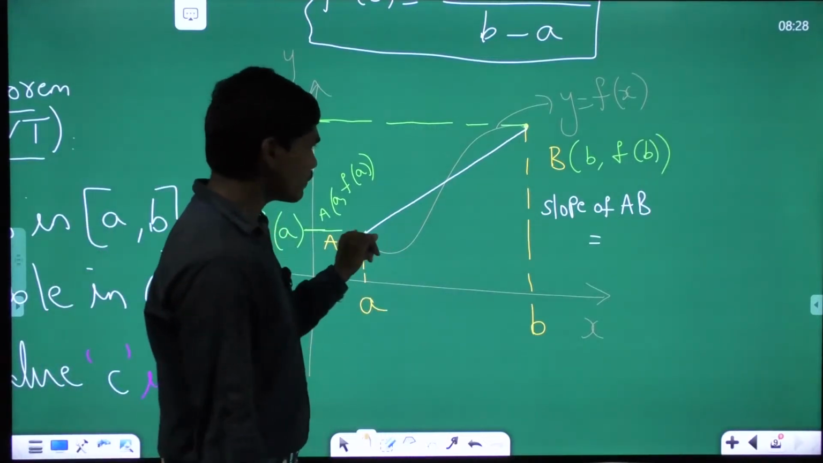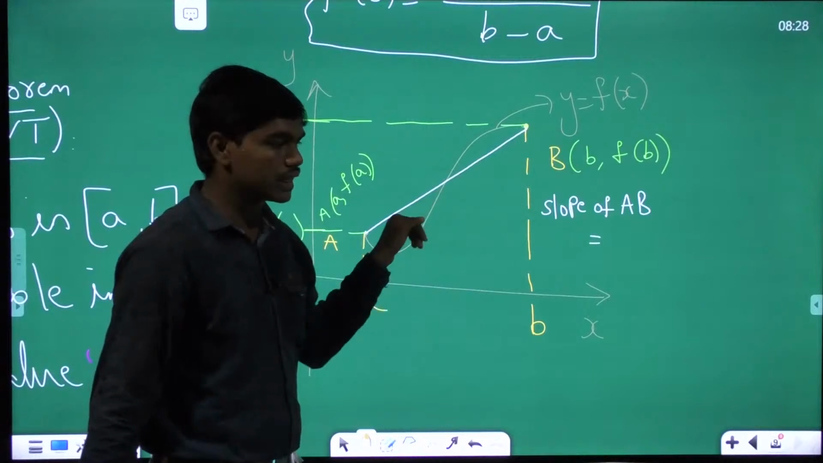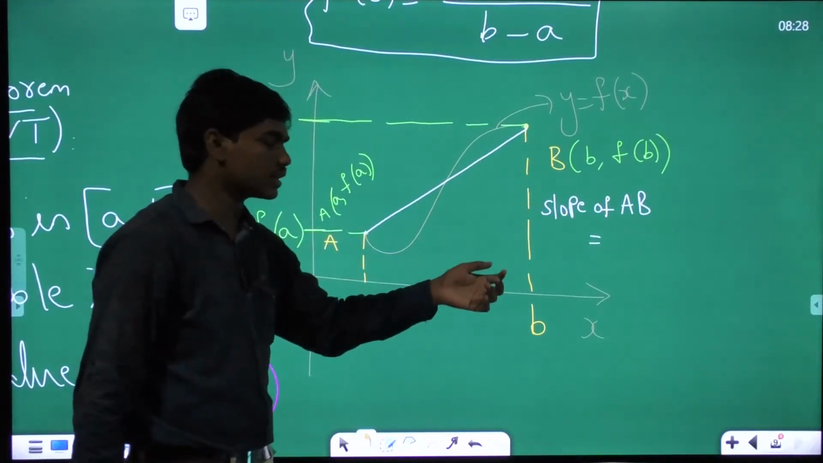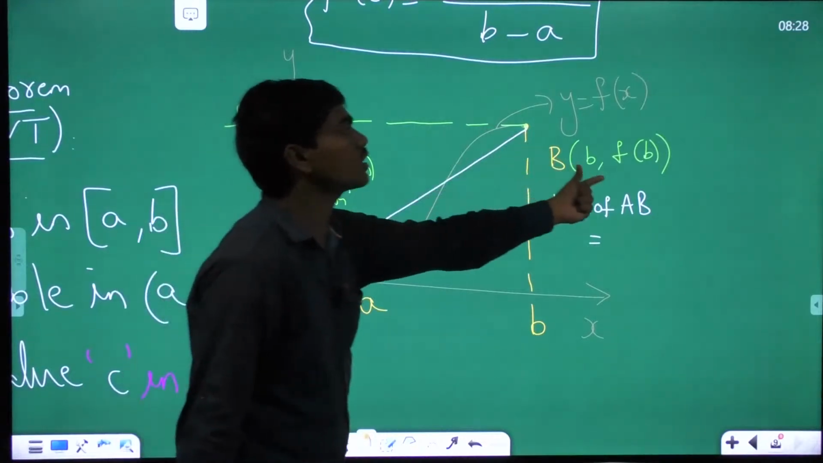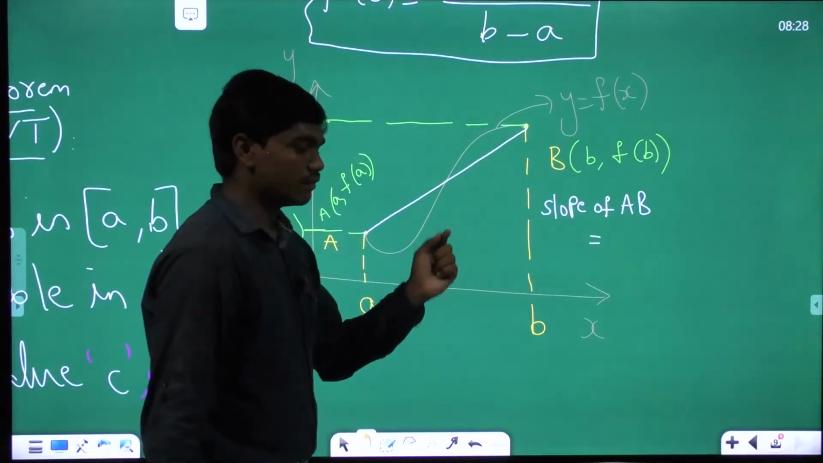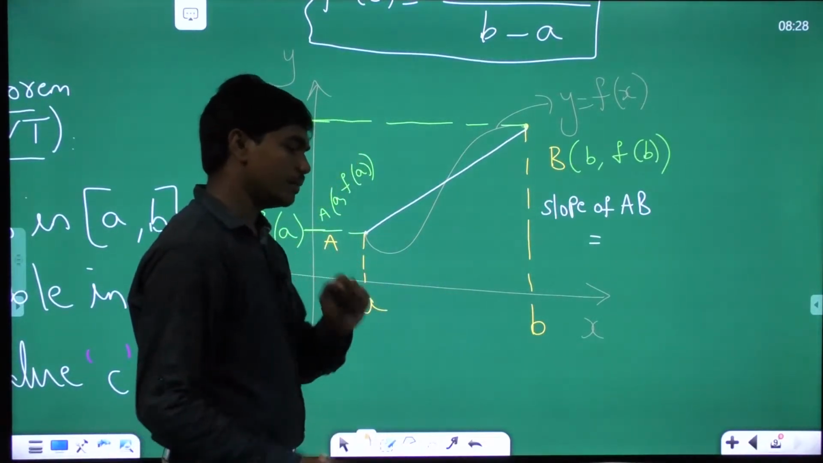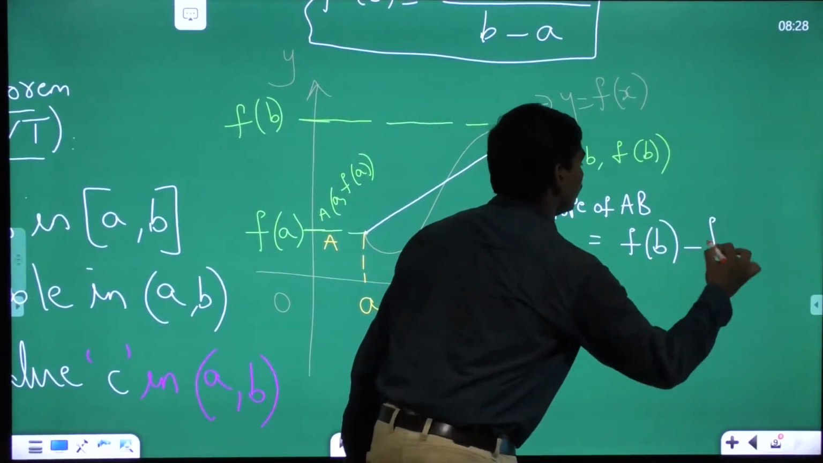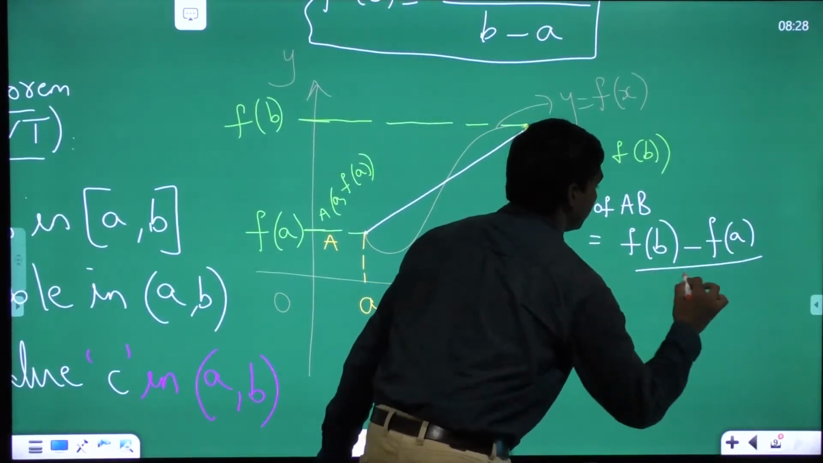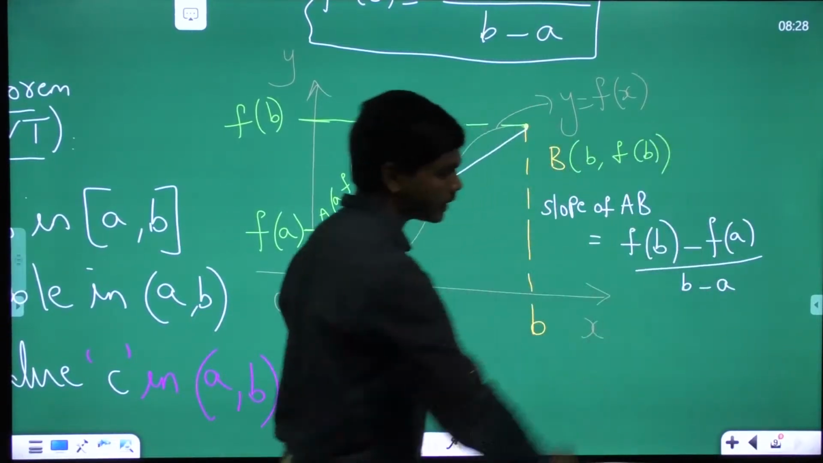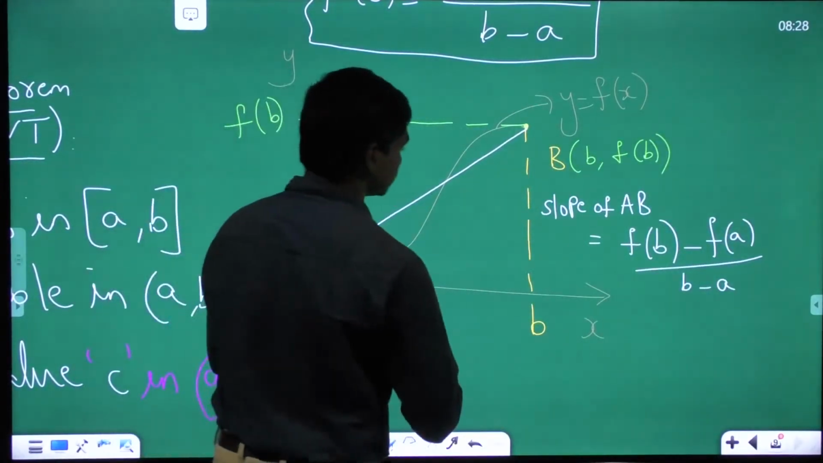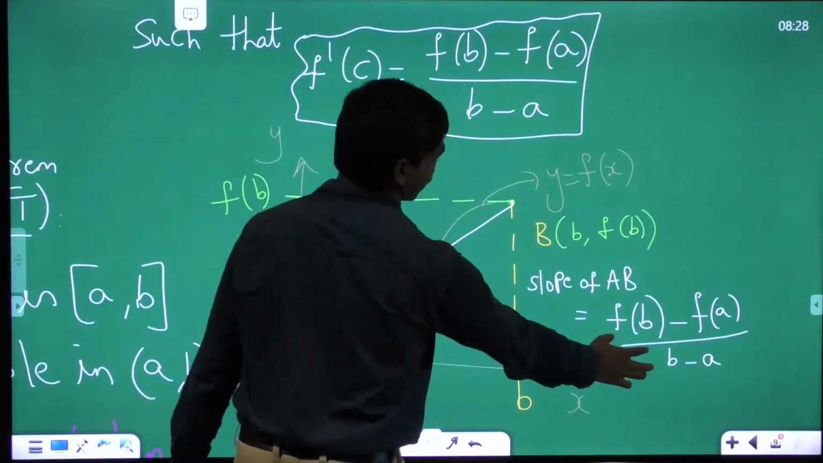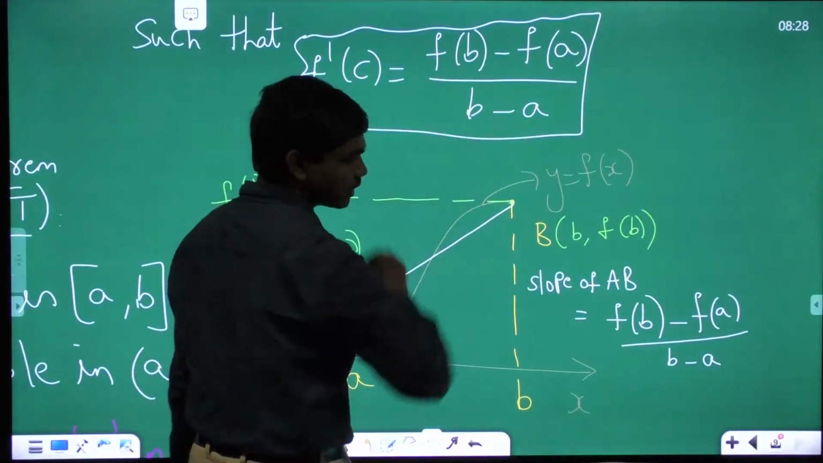Look, if this is x1 y1 and if this is x2 y2, what's the slope of this line segment? In yesterday's class we have seen y2 minus y1 divided by x2 minus x1. Correct. So if these are the points, what could be the slope here? f of b minus f of a divided by b minus a. Correct. So this expression for the slope of AB is the same as this, which I have written on the right side.